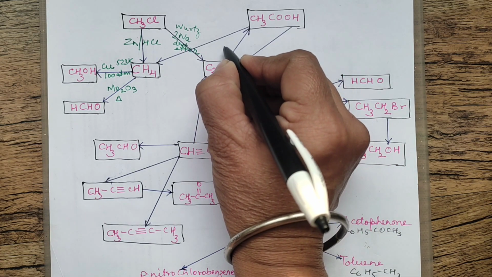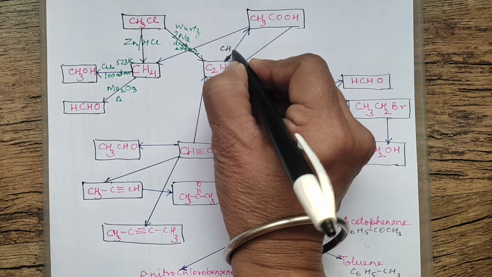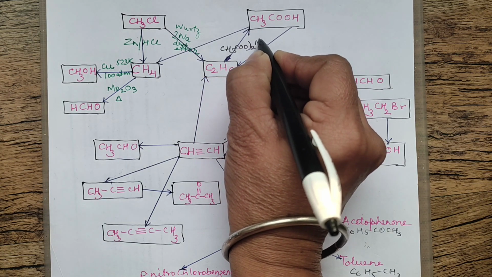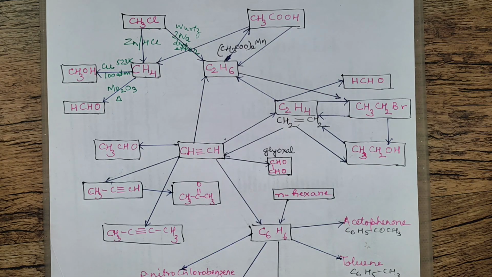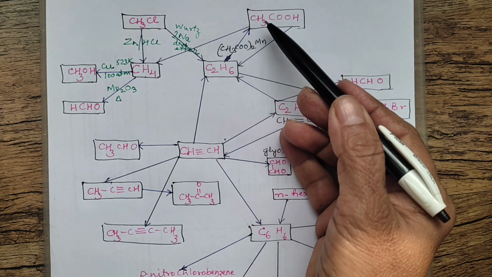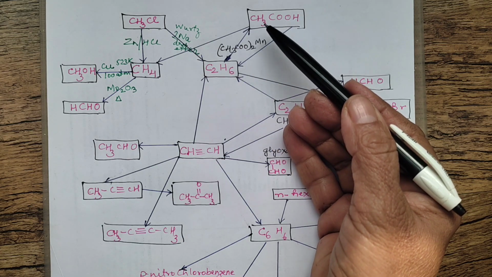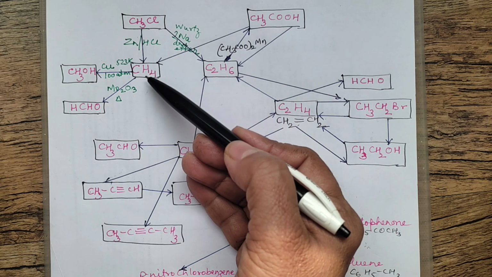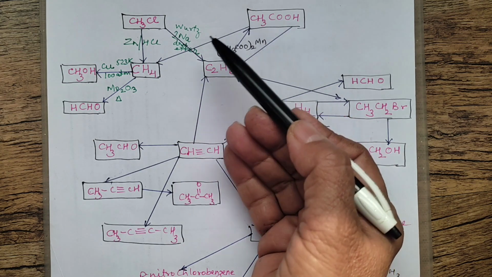You can prepare it in the presence of, again, an oxidizing agent. You can use manganese acetate, (CH3COO)2Mn. In the presence of manganese acetate, you can oxidize it. From ethane, you can prepare this. This is also controlled oxidation. You can also prepare methane from ethanoic acid.